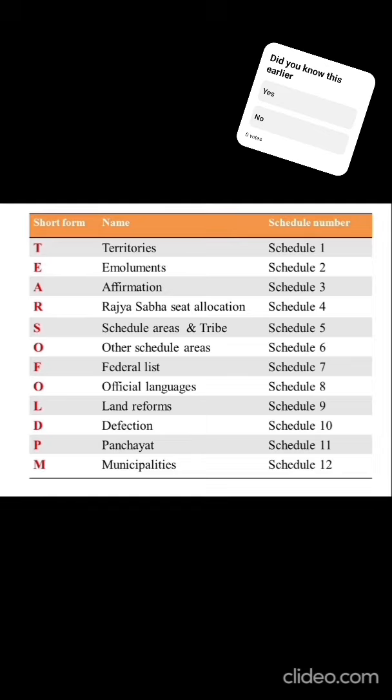The T is territories, E emoluments, A affirmation, R Rajya Sabha seat allocation, S scheduled areas and tribes, O other scheduled areas, F federalist, O official language, L land reforms, D defection, P Panchayat, and M municipalities.